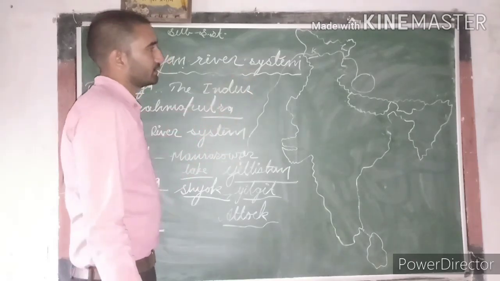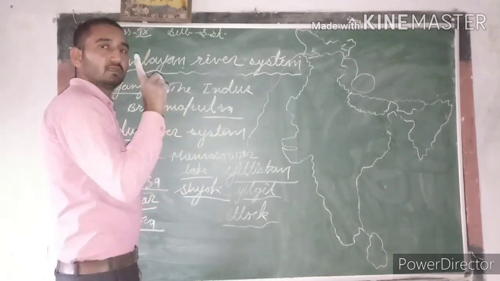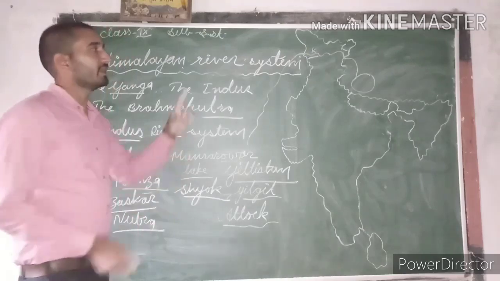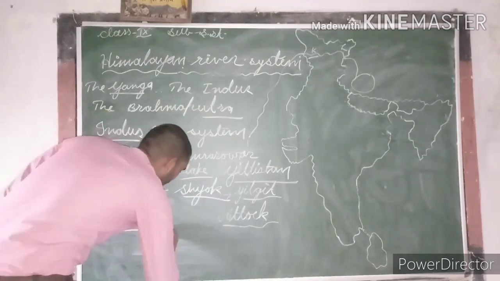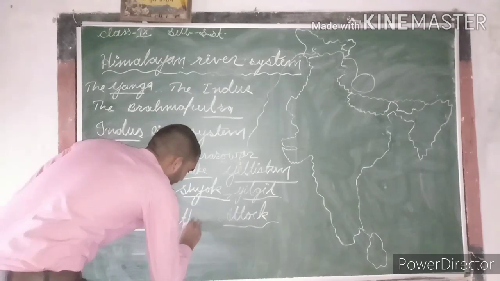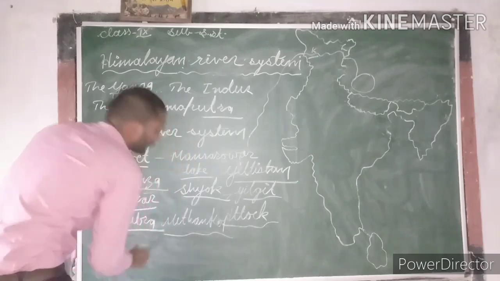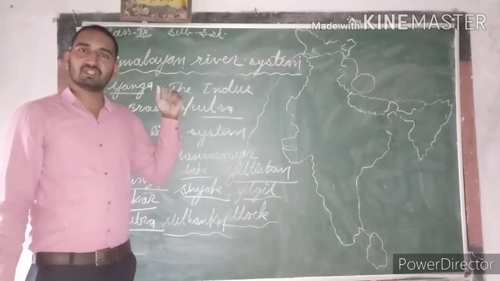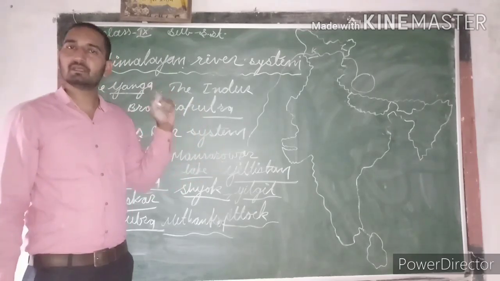After emerging, five major tributaries of the Indus river merge with the Indus at Mithankot, Pakistan, which are the Chenab, the Jhelum, the Ravi, the Vyas and the Satluj.